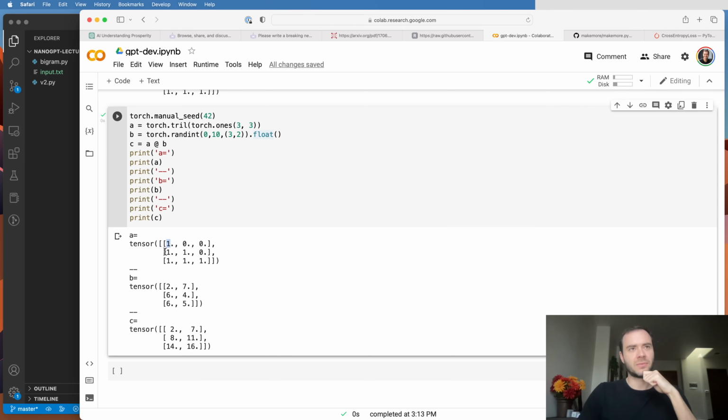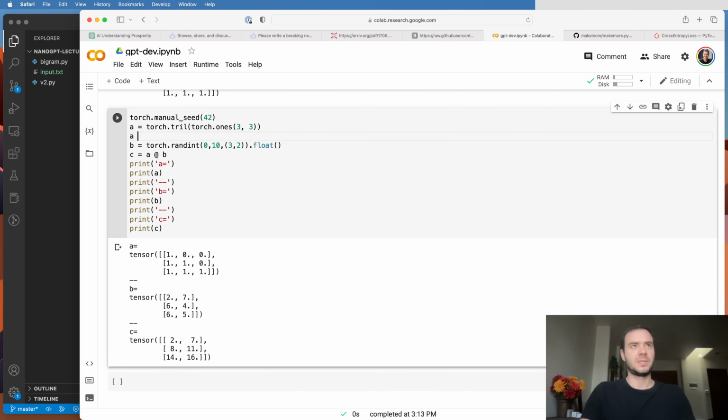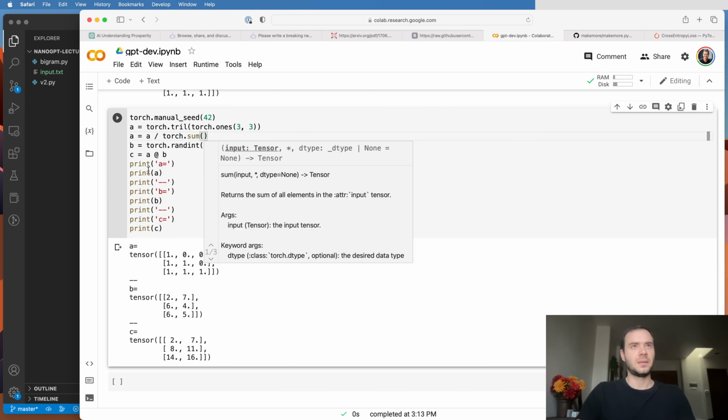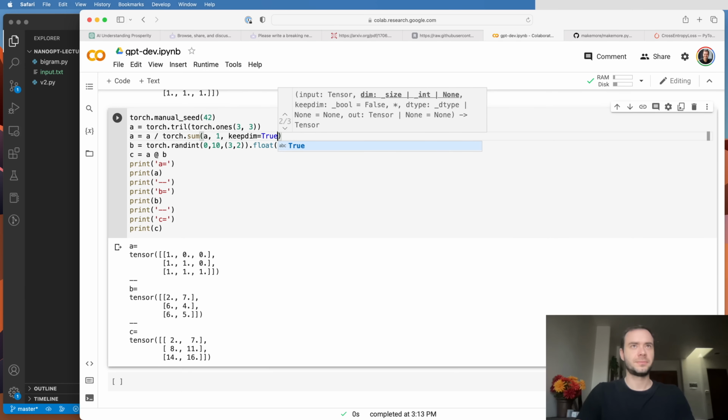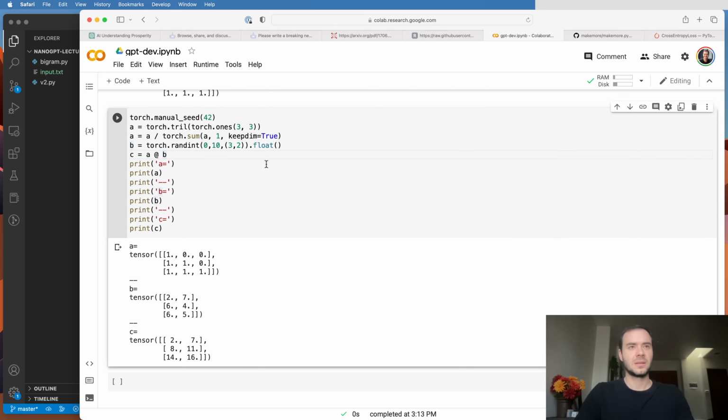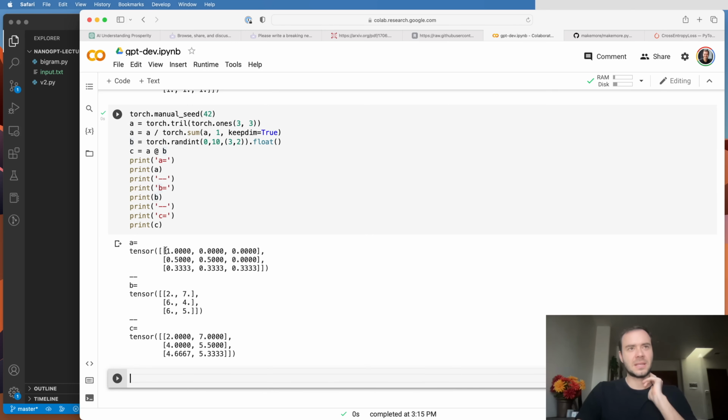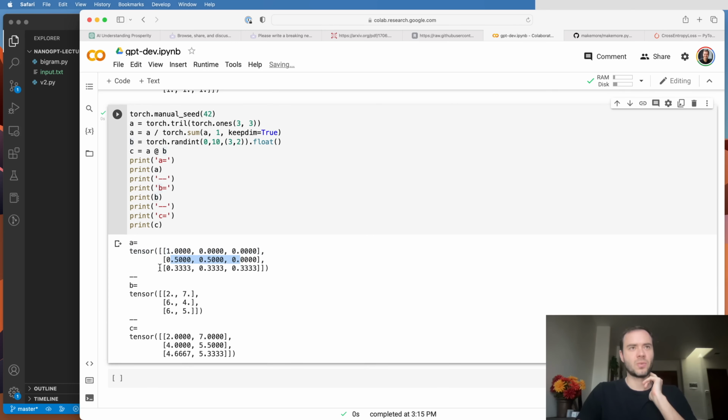Because we don't have to, we can basically normalize these rows so that they sum to 1, and then we're going to get an average. So if we took A, and then we did A equals A divide torch.sum of A in the 1th dimension, and let's keep dim as True, therefore the broadcasting will work out. If I rerun this, you see now that these rows sum to 1. So this row is 1, this row is 0.5, 0.5, and here we get 1/3.